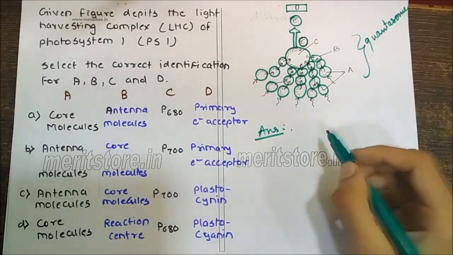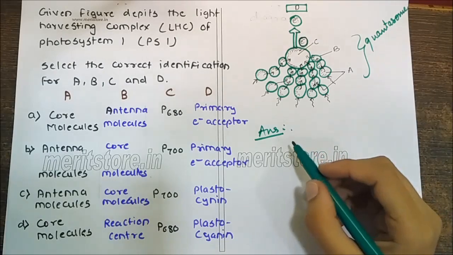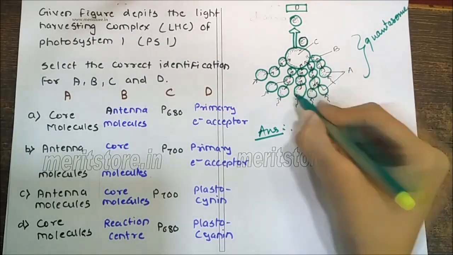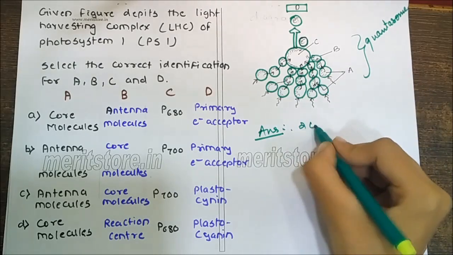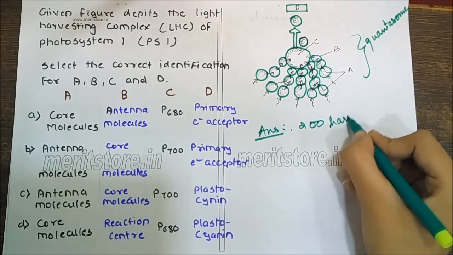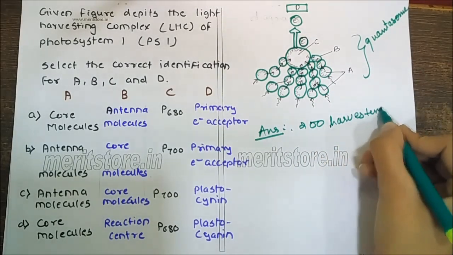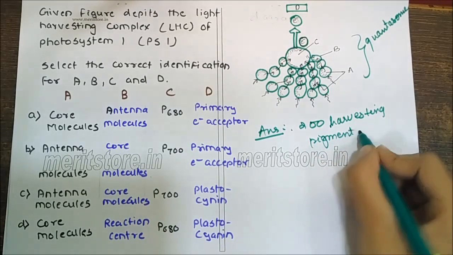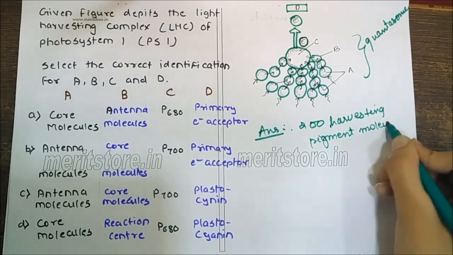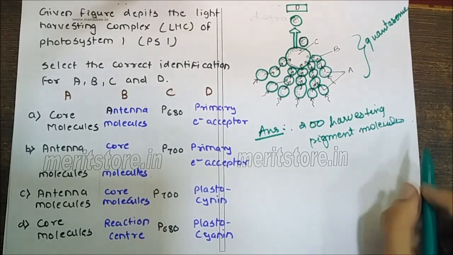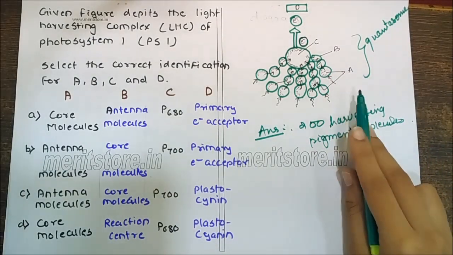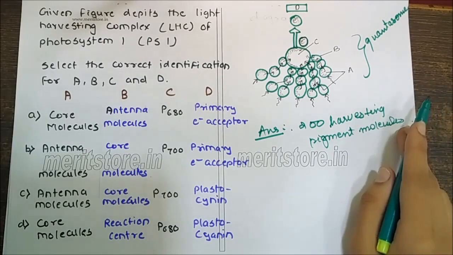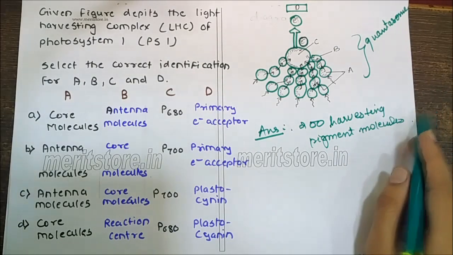It has a photocenter or reaction center which is fed by about 200 harvesting pigment molecules. The photocenter consists of a dimer of special chlorophyll a molecules, P700 or P680.